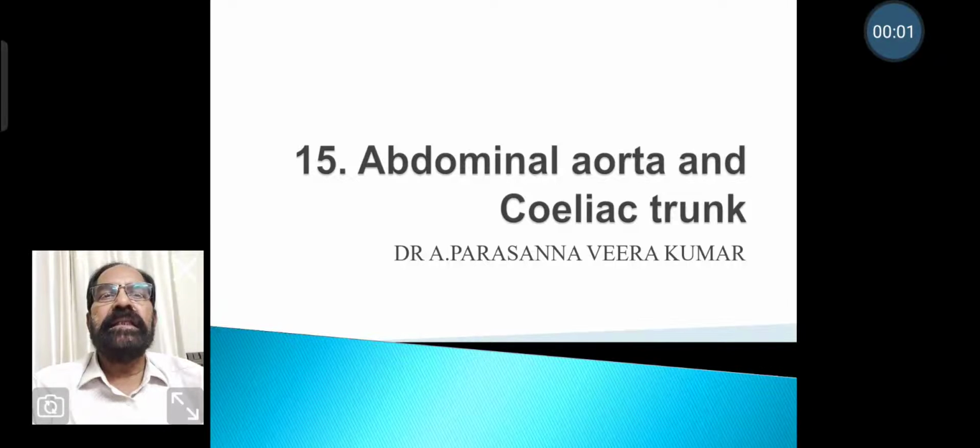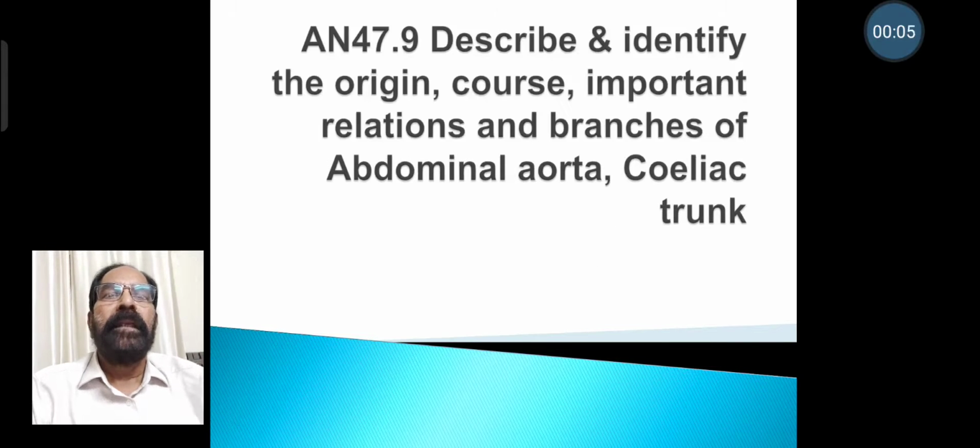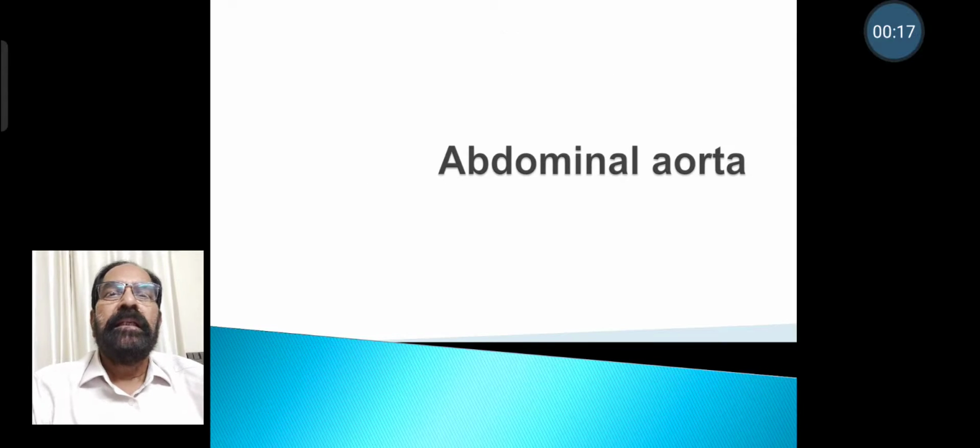Competency we are discussing is abdominal aorta and celiac trunk. The competency shows that to describe and identify the origin, course, important relations and branches of abdominal aorta and celiac trunk. First we'll start with the abdominal aorta.